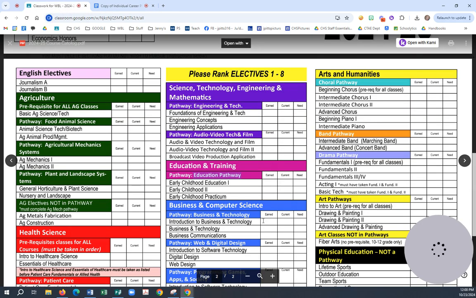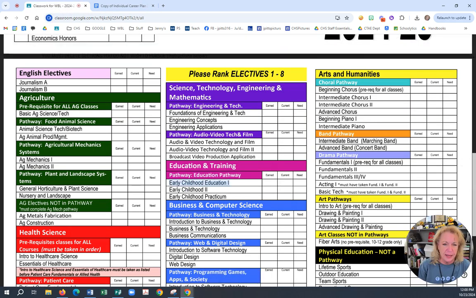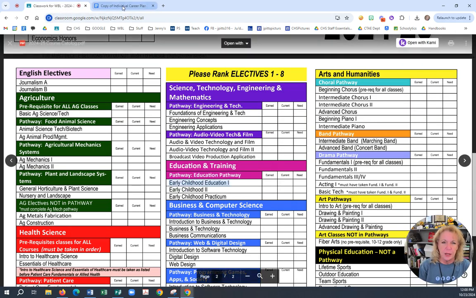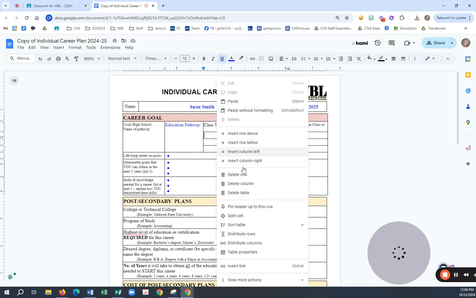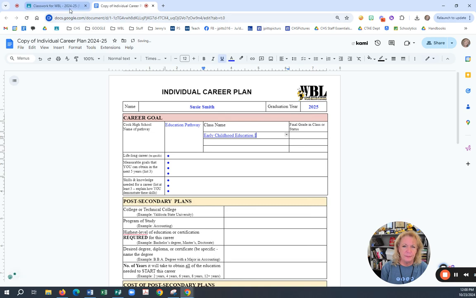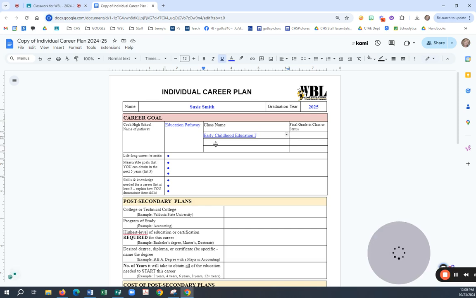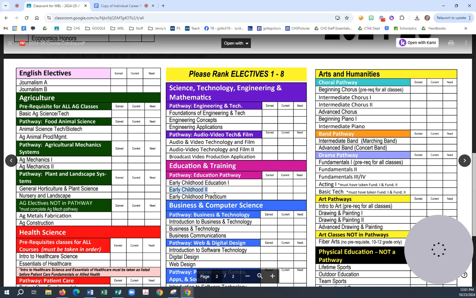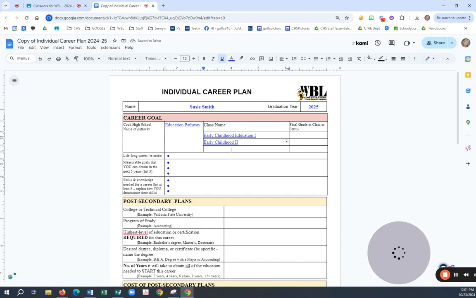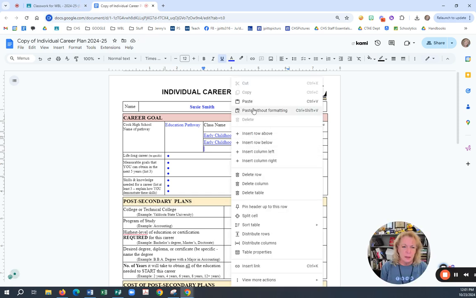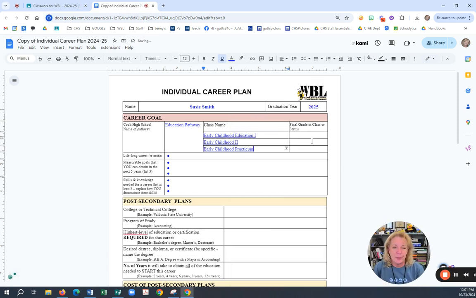So I go back over here. The first class I have to take is Early Childhood Education. Copy that one, paste it without formatting. Go to the second one, paste without formatting. Go to the third one, paste without formatting. Okay, so now I have my 3 classes.